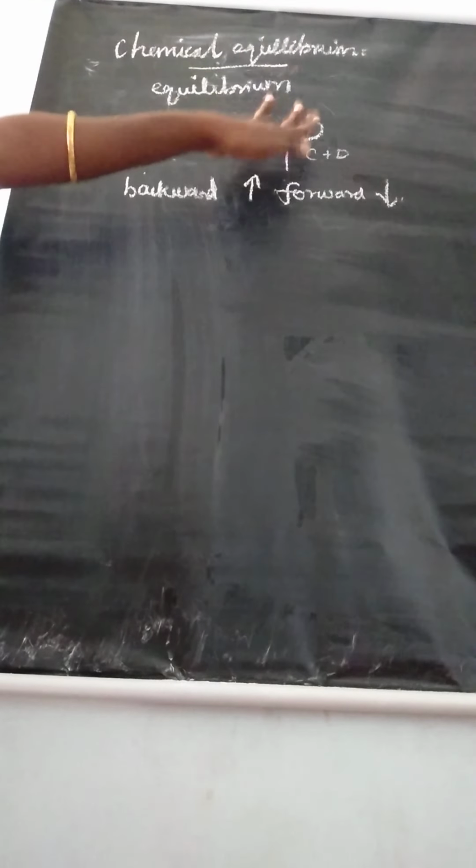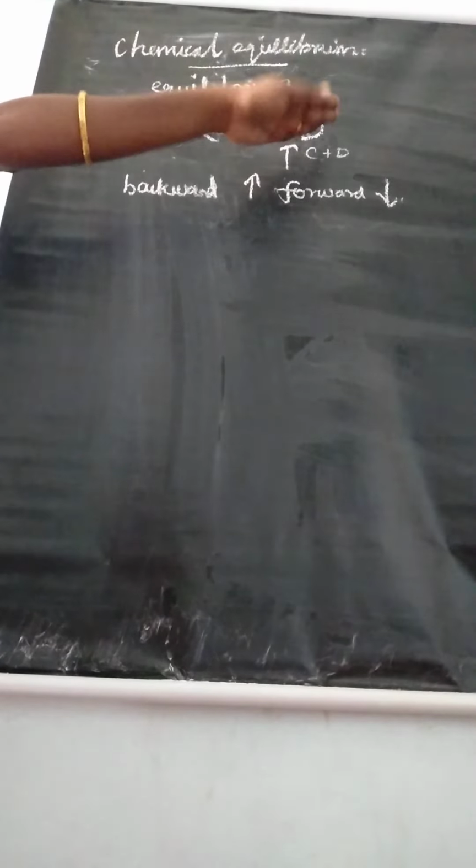If you add excess product, or if the concentration of the product increases, these molecules react in the backward direction. So the backward reaction rate increases, which means the forward reaction rate decreases.